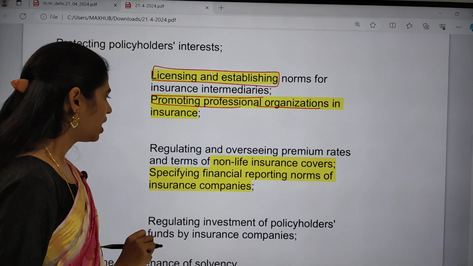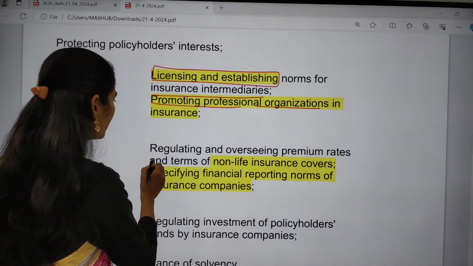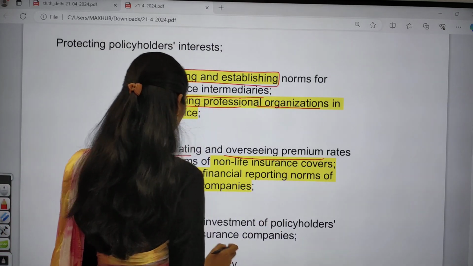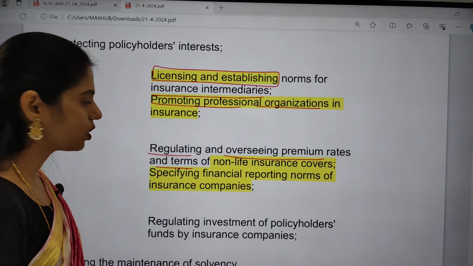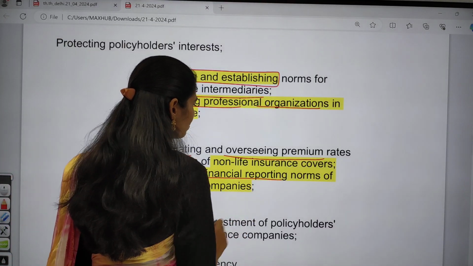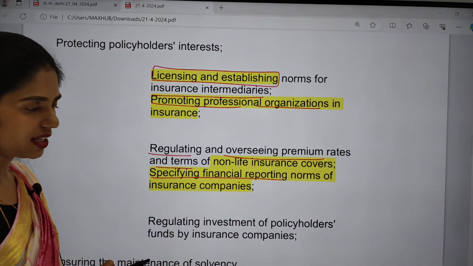They also focus on promoting professional organizations in insurance, on regulating and overseeing premium rates and terms of non-life insurance covers, and on specifying financial reporting norms of insurance companies.